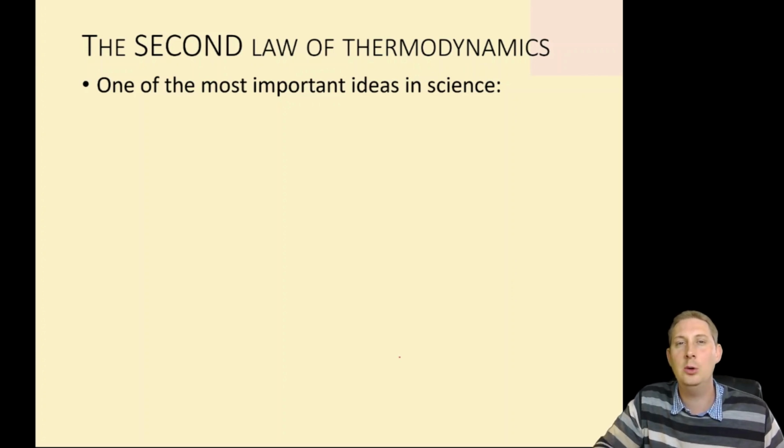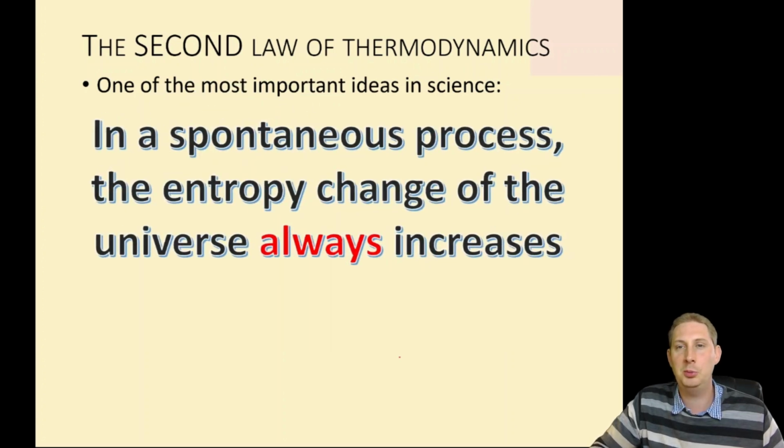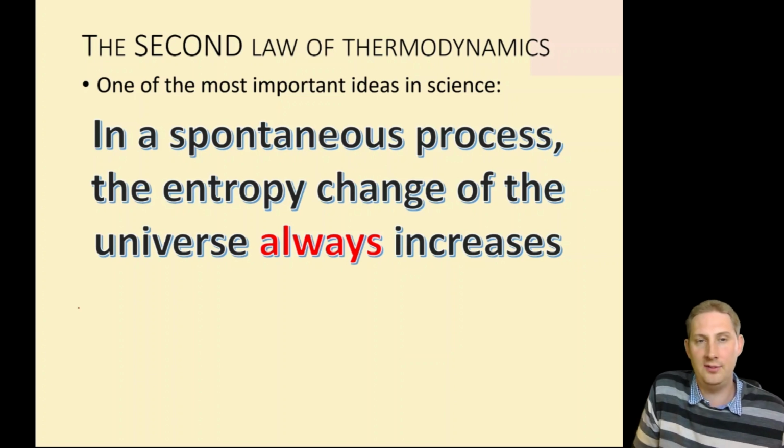So we now get to one of the most important ideas in science. It's called the second law of thermodynamics, and it controls a huge amount of reactions, not just chemical, but whether things will occur or not. And it says, in a spontaneous process, the entropy change of the universe always increases.